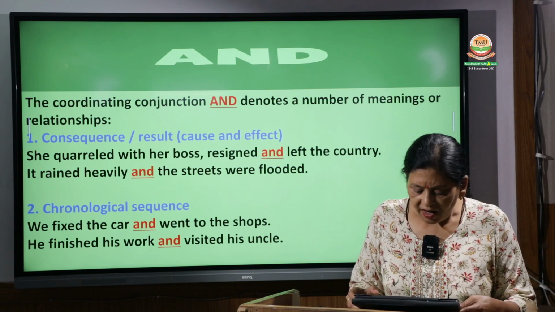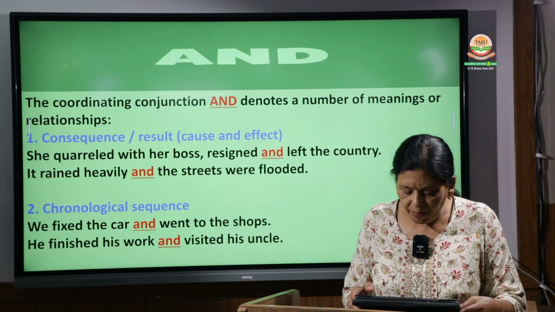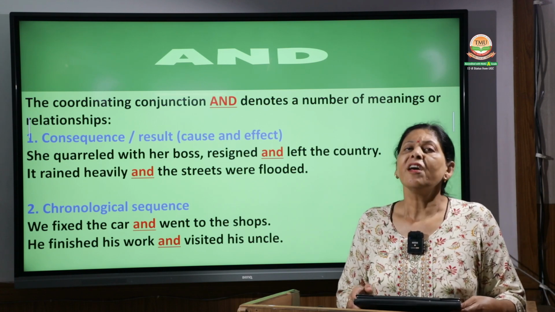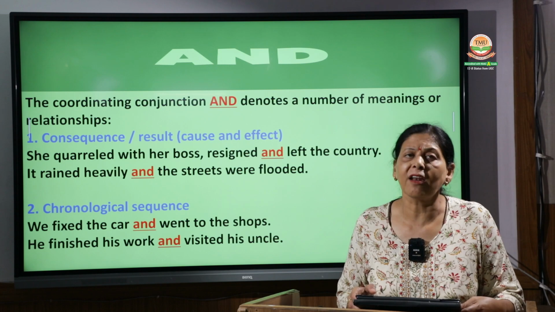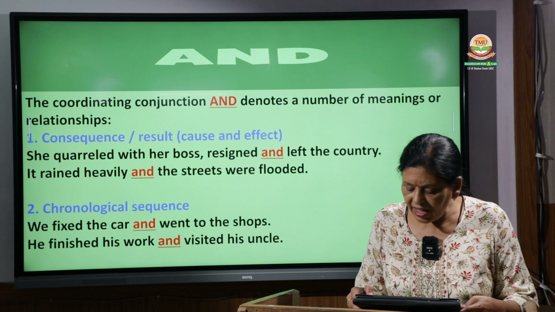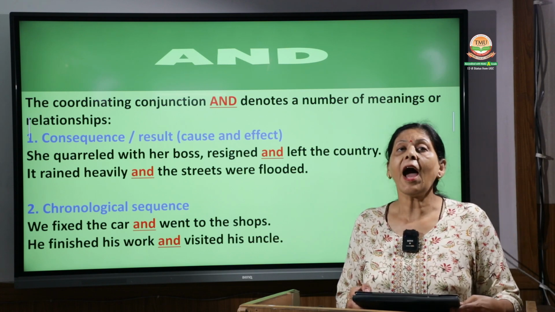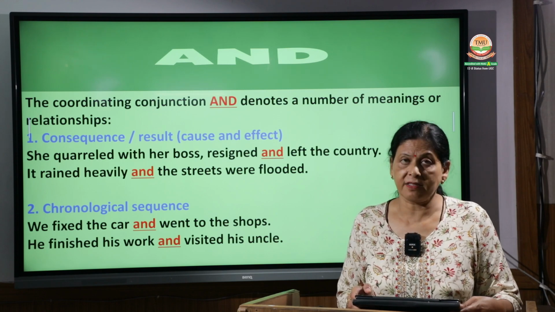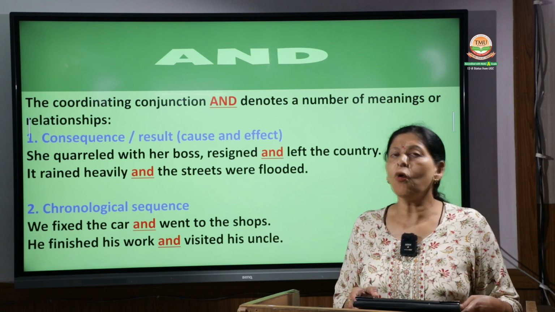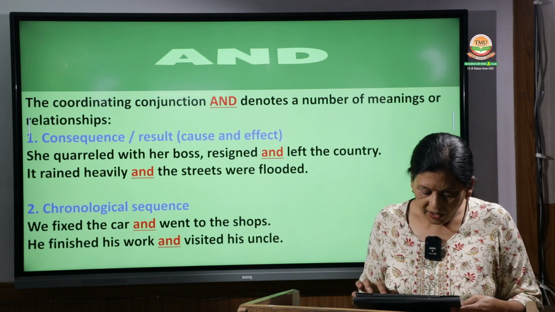So contrasts are also shown by coordinating conjunctions. Then we come to the next one, concession. Concession again means but. We tried our best and couldn't save the child. Here the meaning is but, but it is reflected by the word and. Then, he had lived penniless for 10 long years and had never complained. So these are two conditions. Now we come to the next one.